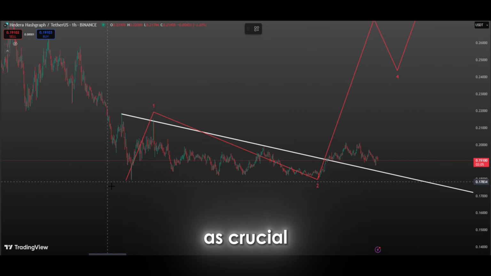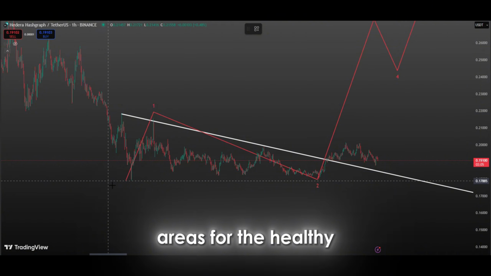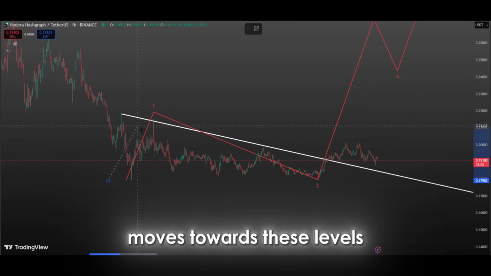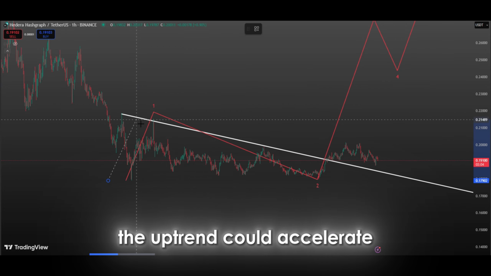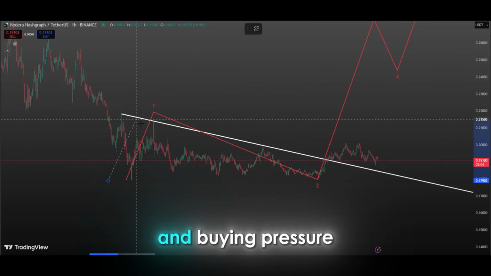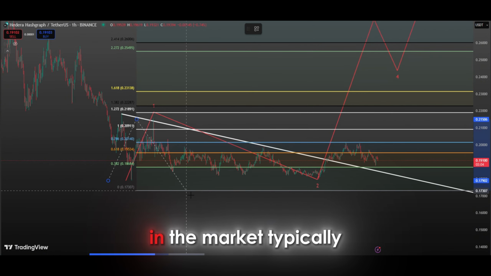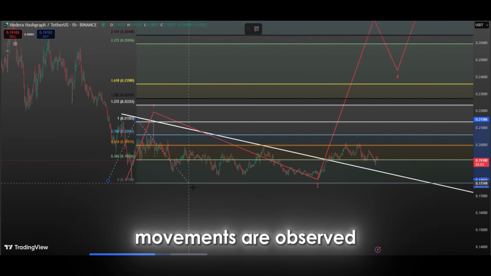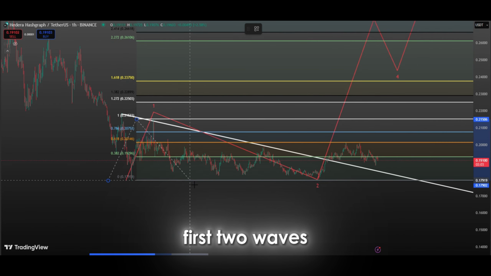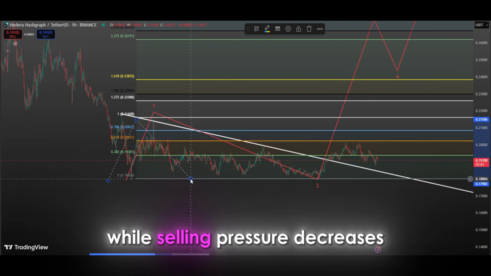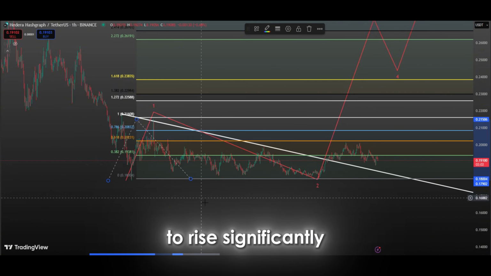These levels act as crucial support and resistance areas for the healthy continuation of price movements. As the price moves towards these levels, it indicates that the uptrend could accelerate, and buying pressure in the market will increase. When the third wave begins in the market, typically much larger price movements are observed than in the first 2 waves. During this period, buyers dominate the market while selling pressure decreases, allowing the price to rise significantly.